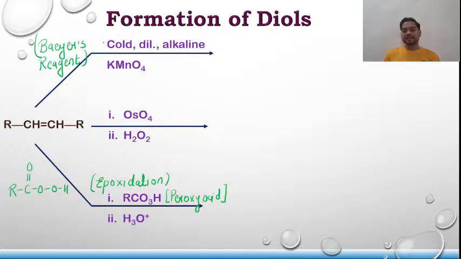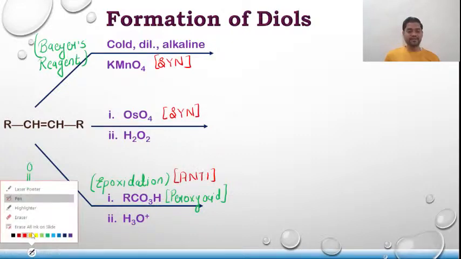When you apply Bayer's reagent, it will undergo syn addition. For osmium tetraoxide also it shows syn addition. But for epoxidation it shows anti-addition. What does exactly that mean?